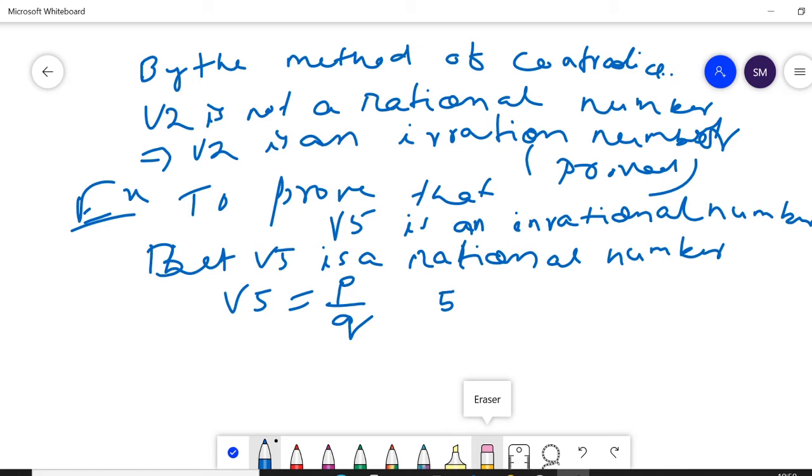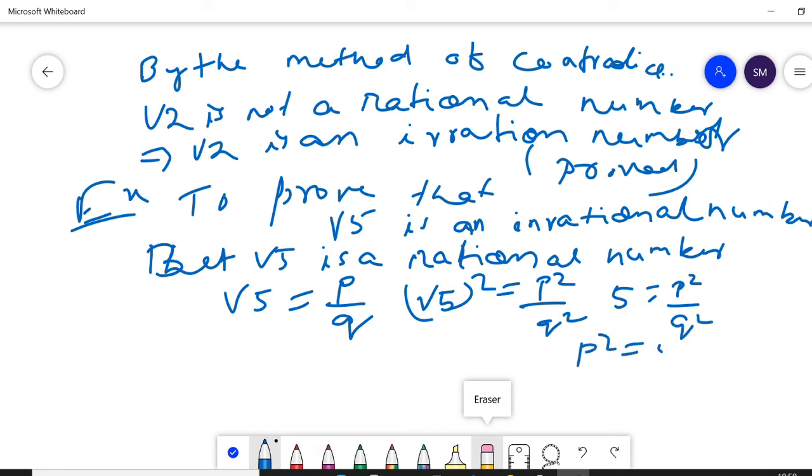Squaring both sides, what do you get? Root 5 square, which is 5, is equal to p square by q square. Then p square equals 5q square. This means p square is divisible by 5, meaning 5 is a factor of p square. Then by the fundamental theorem of arithmetic, p must be